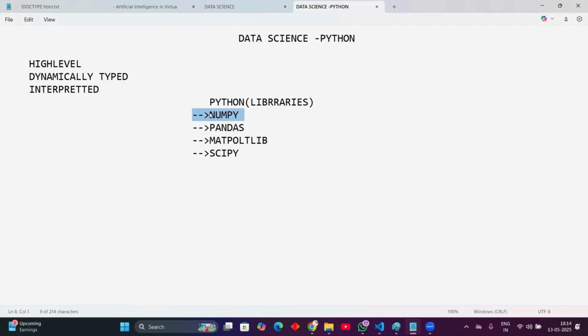Talking about NumPy. NumPy is Numerical Python. Numerical Python is a powerful library for numerical computing in Python. It provides support for large and multi-dimensional arrays and matrices, along with a collection of mathematical functions to operate on those arrays efficiently.